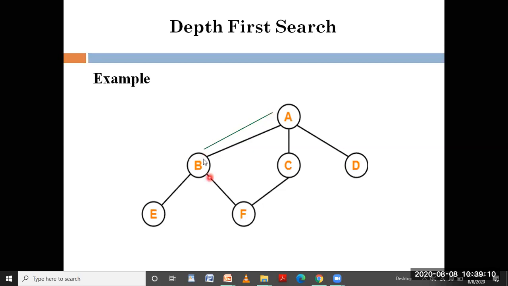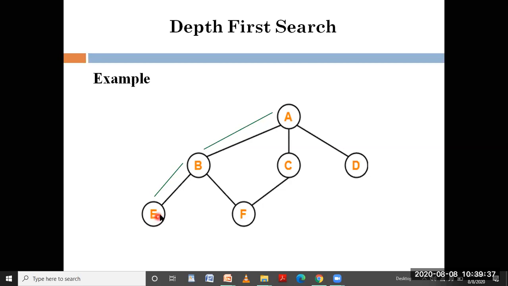Now I reached B, and B is a visited vertex. Now I should look for the exploration. I should find all the adjacent vertices, E and F. So I'll be getting into E. First I started with A, and then I moved on to B, and then I moved on to E.